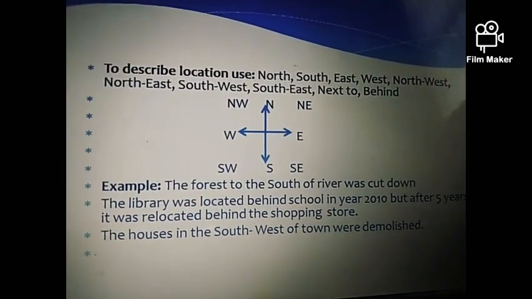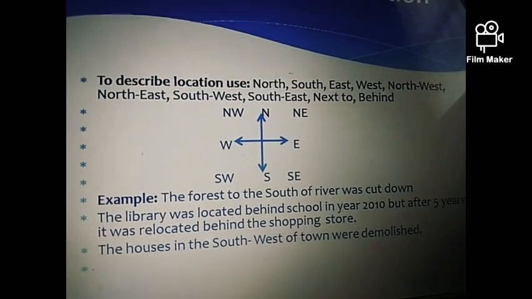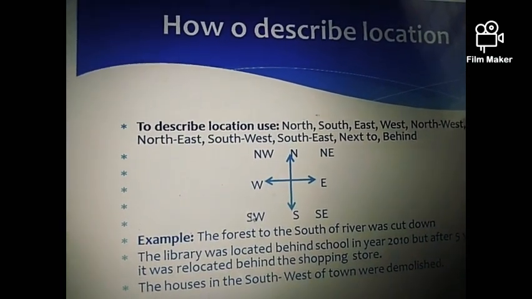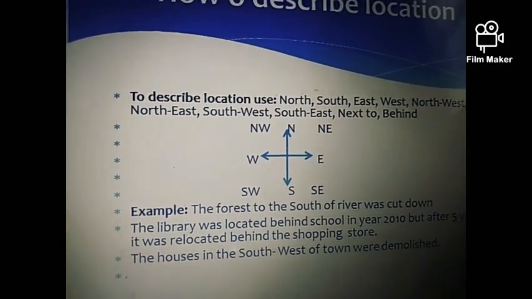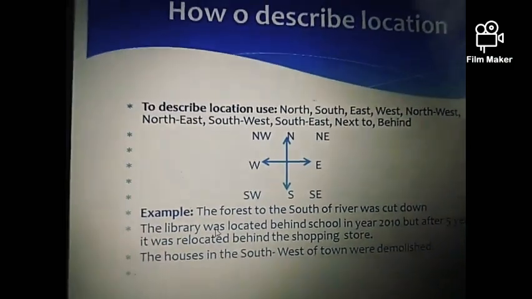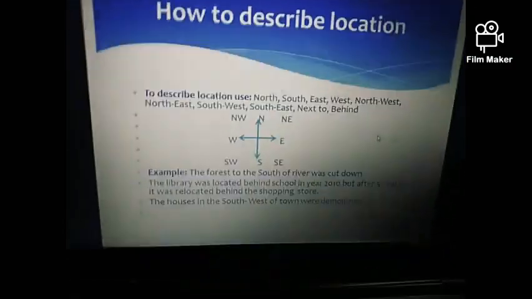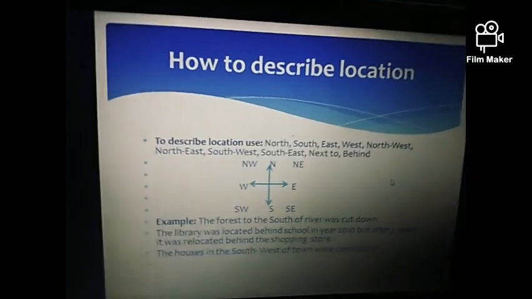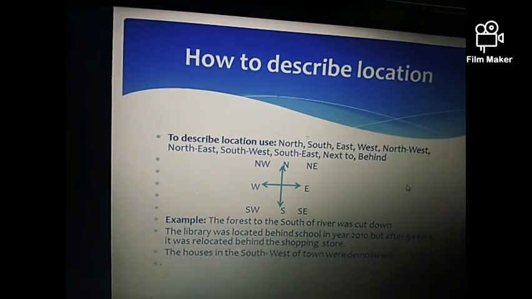Our third example is using a combination of directions. The houses in the southwest of the town were demolished. Suppose our houses were located here. It is the southwest corner of the town and those were demolished. Demolished means knocked down, right? I hope that you will easily describe the location by using these words such as directions as well as next to and behind, and it will also help you bring variation in your map writing.